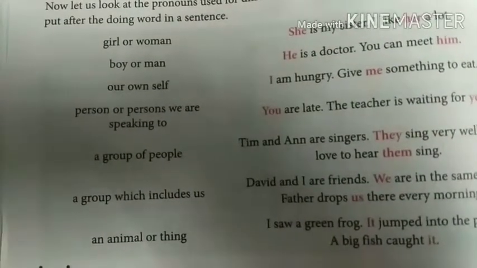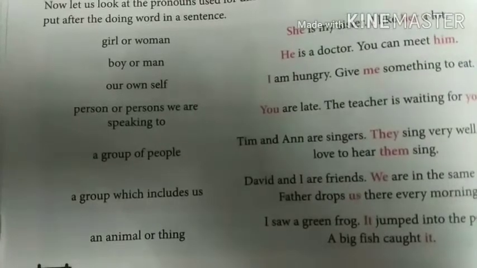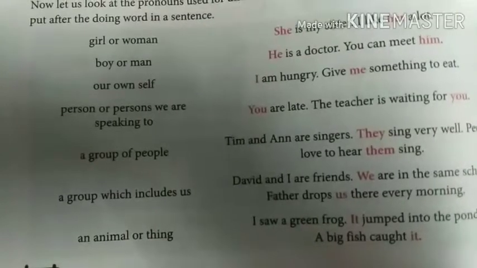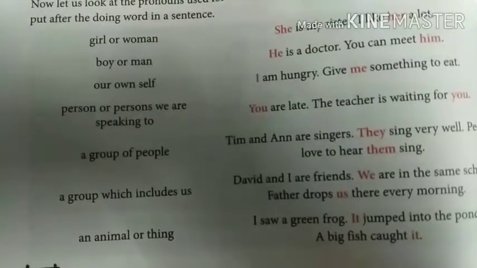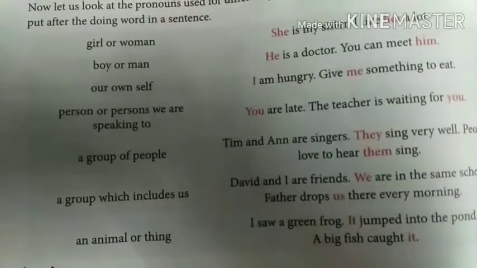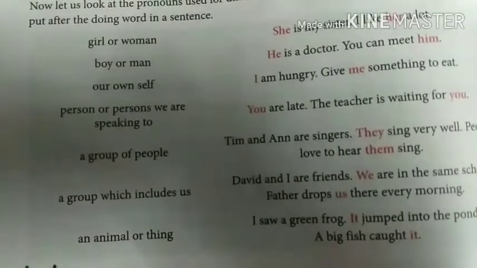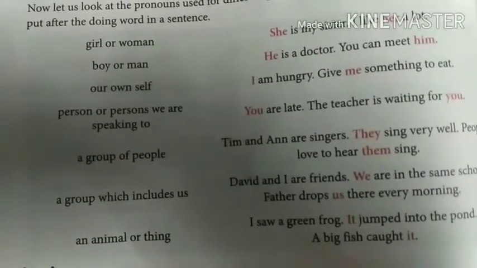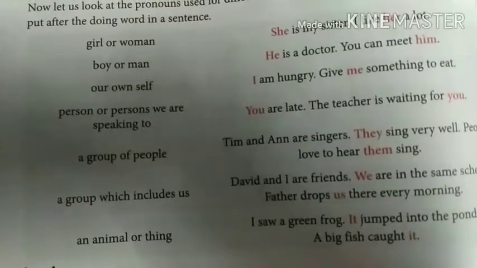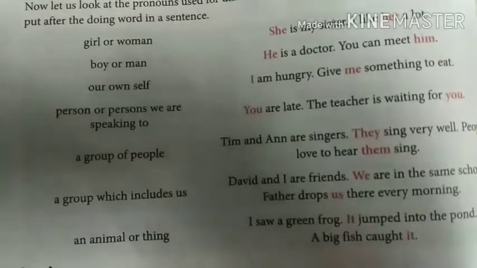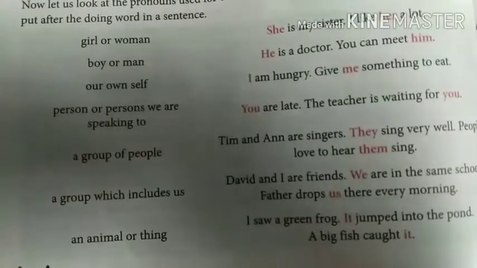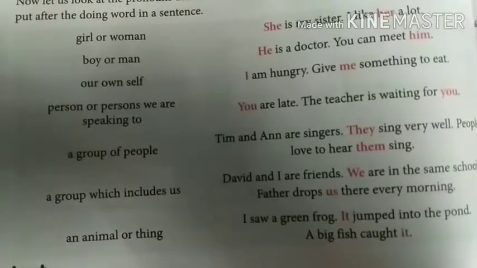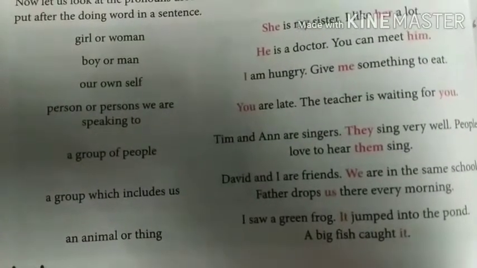Person or persons we are speaking to, we use you. A group of people, we use they and them. A group which includes us, we use we and us. An animal or thing, we use it. So dear kids, these all are pronouns. What are pronouns? She, her, he, him, I, me, you, they, them, we, us and it.